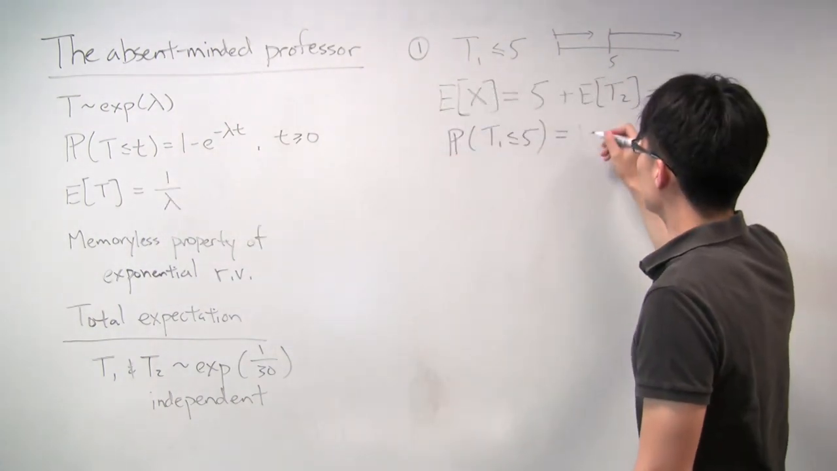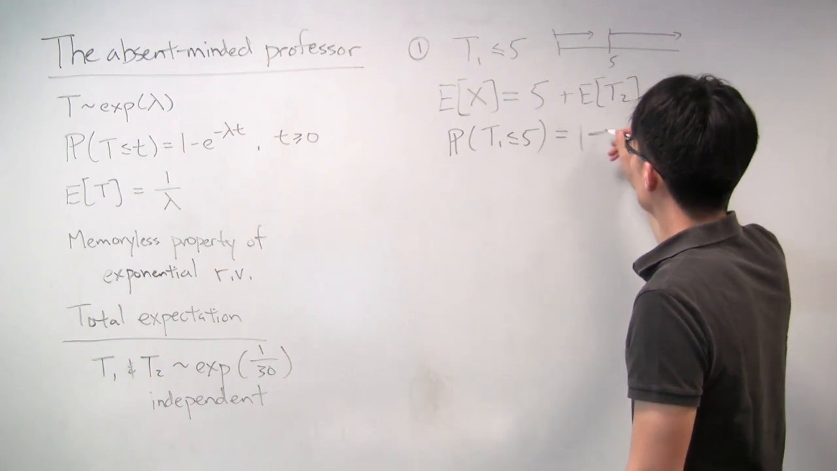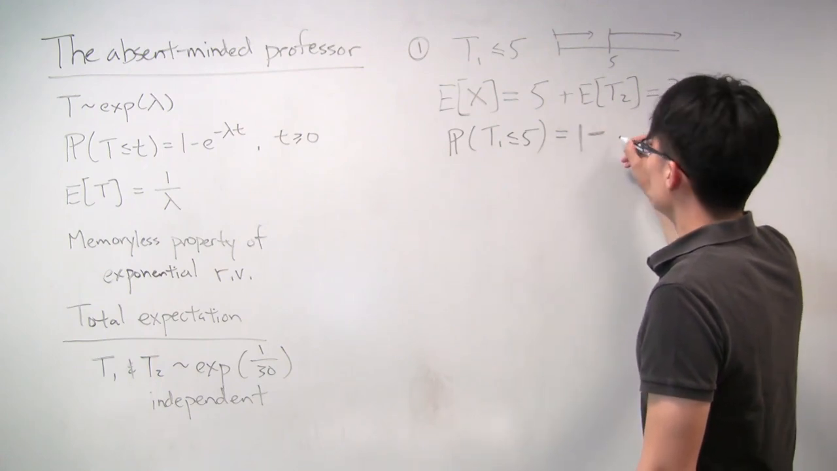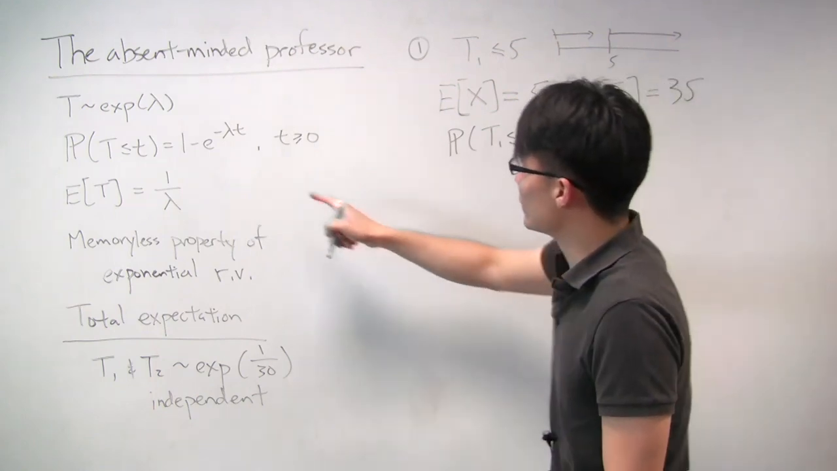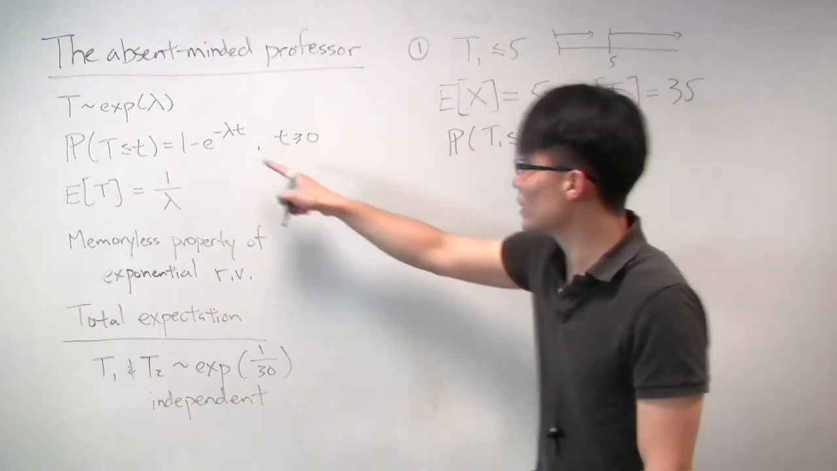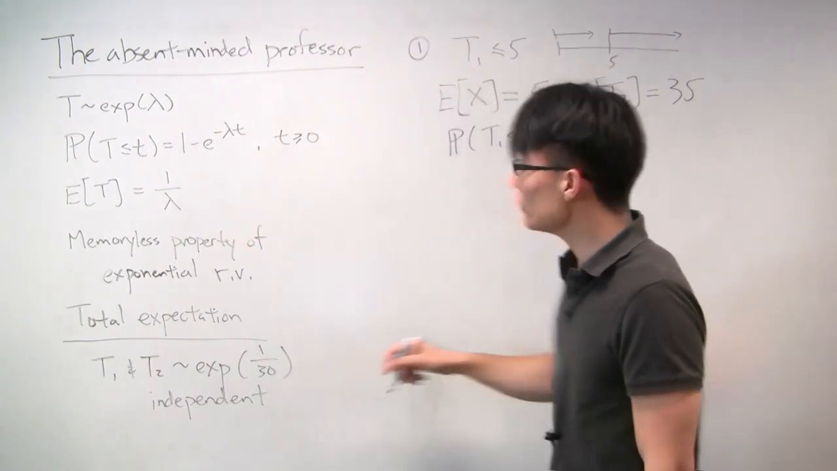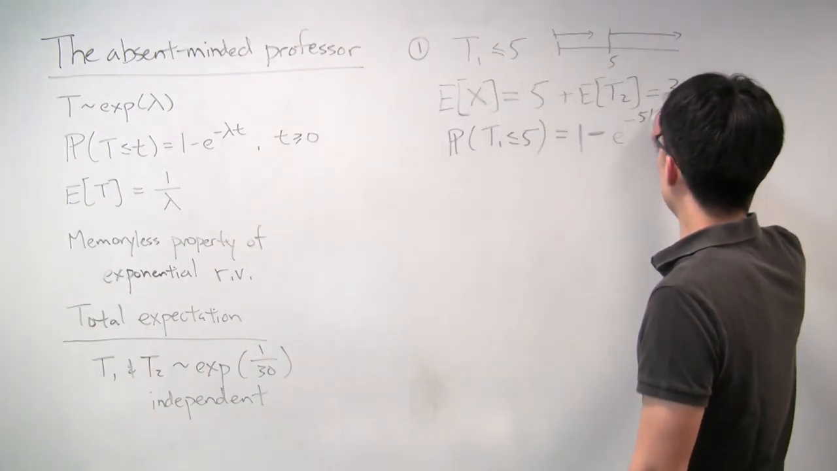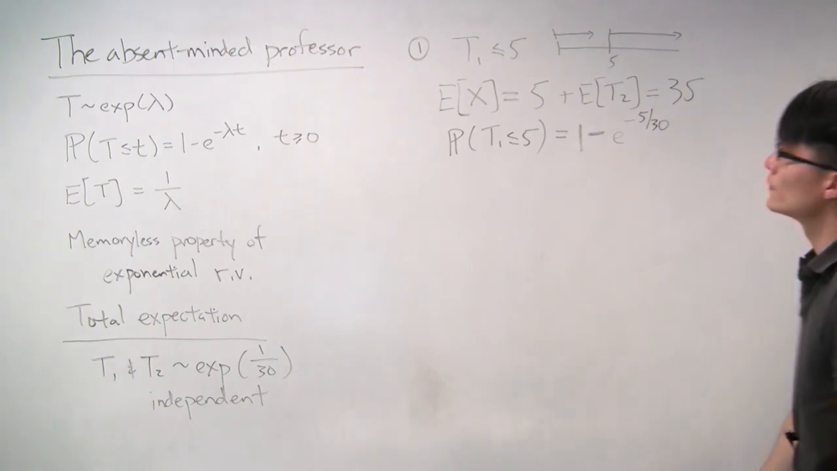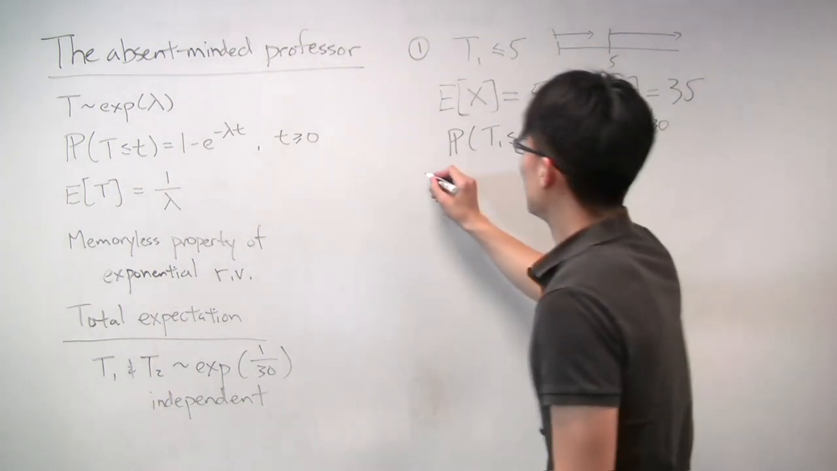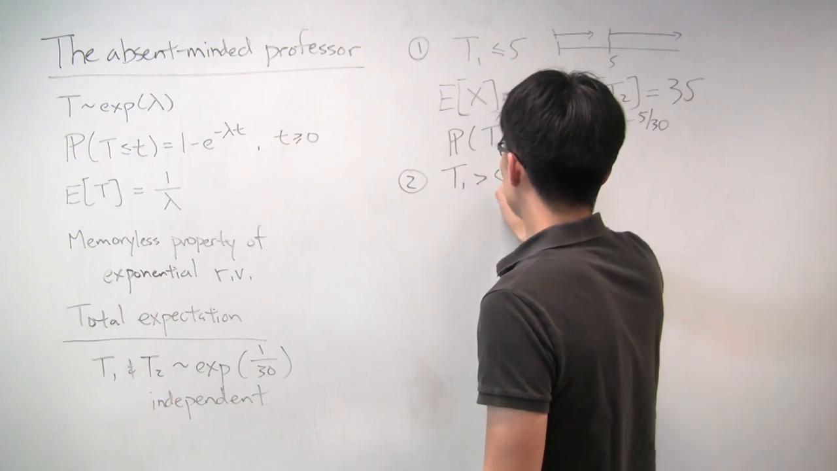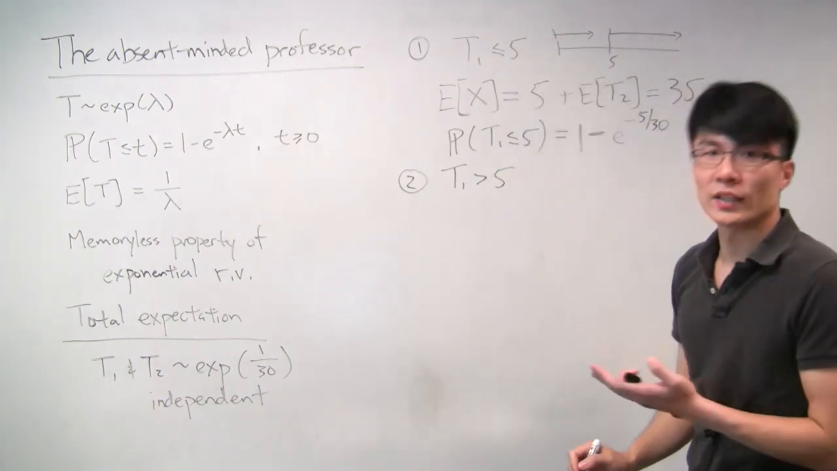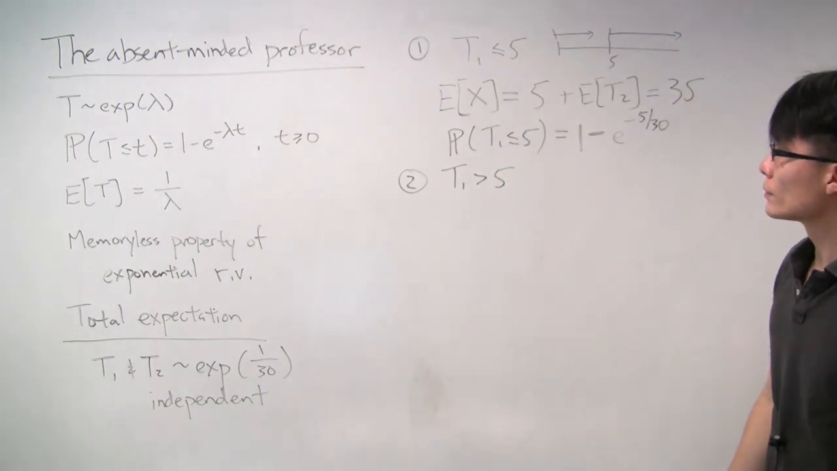It's going to be 1 minus e to the minus lambda t. So in this case, t is 5 and lambda is 1 over 30. So it's 1 minus e to the minus 5 over 30 is the probability. All right. Now let's consider the second case. The second case is that the first student actually takes longer than 5 minutes.